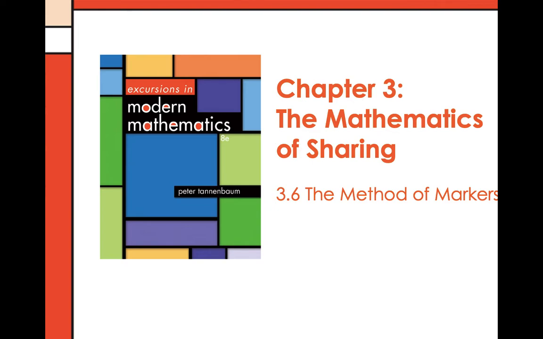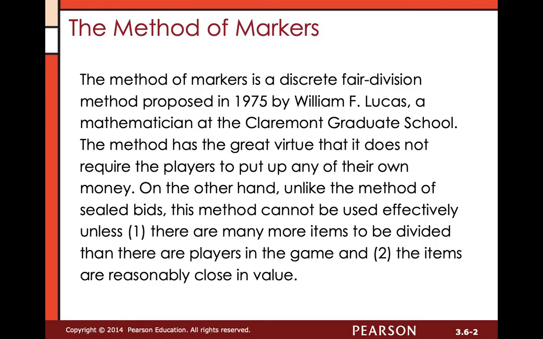So this last section, chapter 3, is 3.6. It's what's called the method of markers. So method of markers is the most recent game that we're going to look at. This was a discrete fair division method that was proposed in 1975 by William F. Lucas, who is a mathematician at Claremont Graduate School. Method has great virtue in that it does not require the players to put up any of their money.